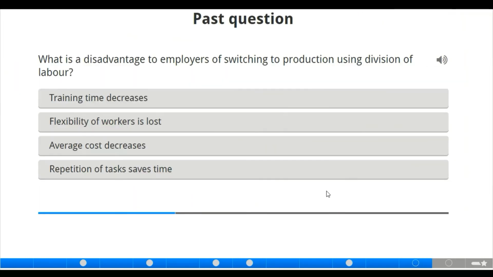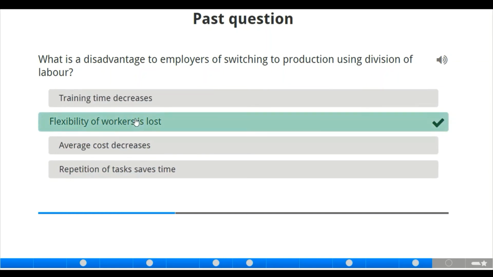Moving to the next slide, I think we have two questions here. What is the disadvantage to employers of switching to production using division of labor? What should be our answer? Now let us check out our options. Training time decreases, flexibility of workers is lost, average cost decreases, repetition of tasks saves time. What should be the disadvantage to employers of switching to production using division of labor? Of course, the answer is flexibility of workers will be lost.